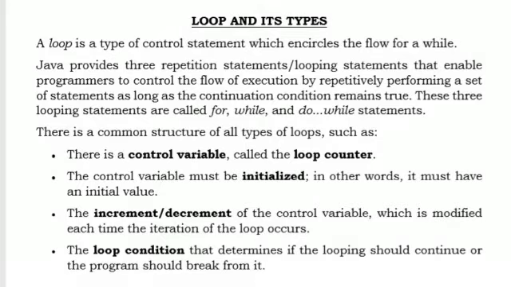In any loop, three statements are compulsory, or you can say important. They are initialization. Initialization means the starting point from where the loop will begin. Then the condition. The condition should be the value where we want to stop. And then the updation, which contains either increment or decrement.